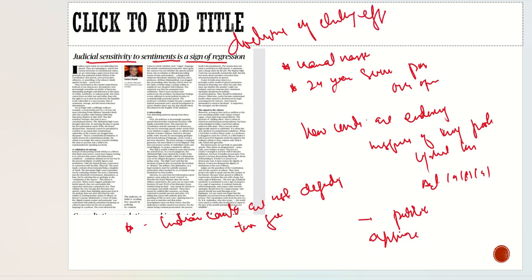Suppose we look at the examples of these FIRs filed against people, even if they criticize the government, even if they say something that may be silly. As per Article 19(1)(a), you can say whatever you want to. You have this protection under Article 19(1)(a) of the Constitution. It gives protection to provocative speech also.